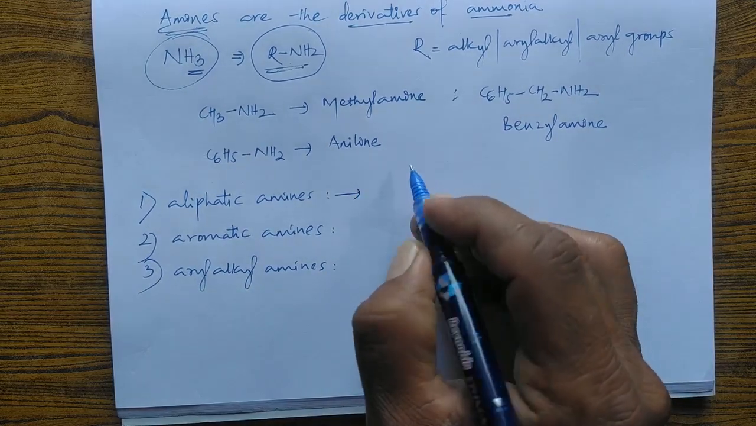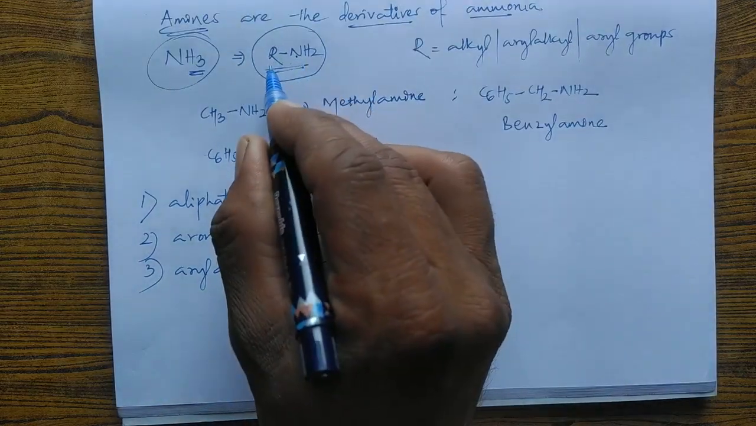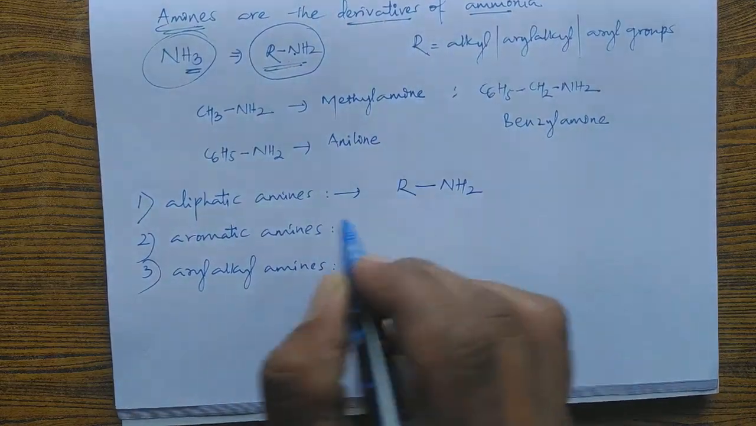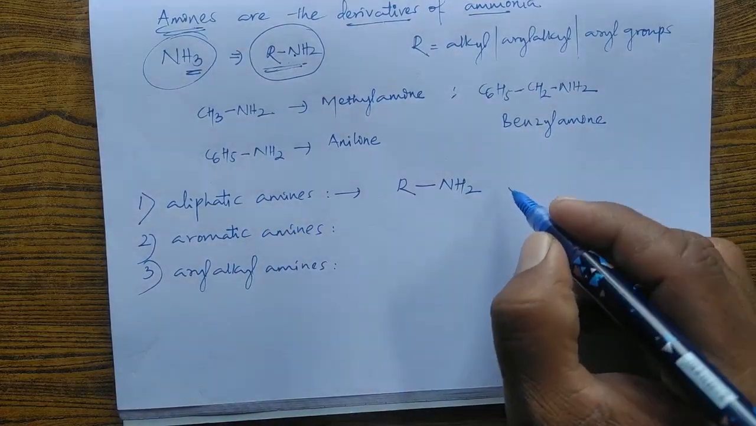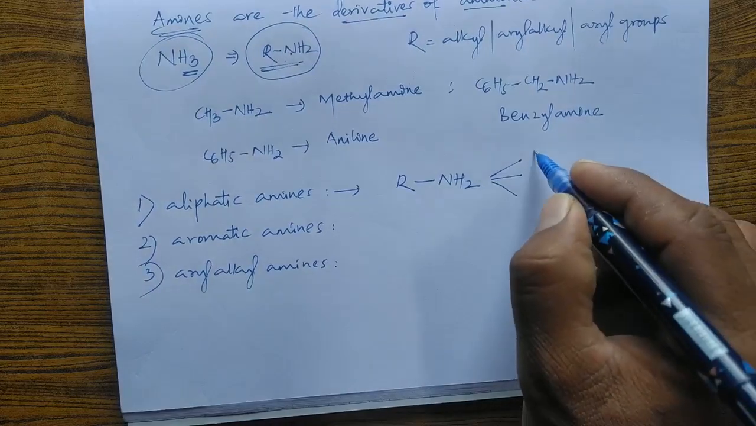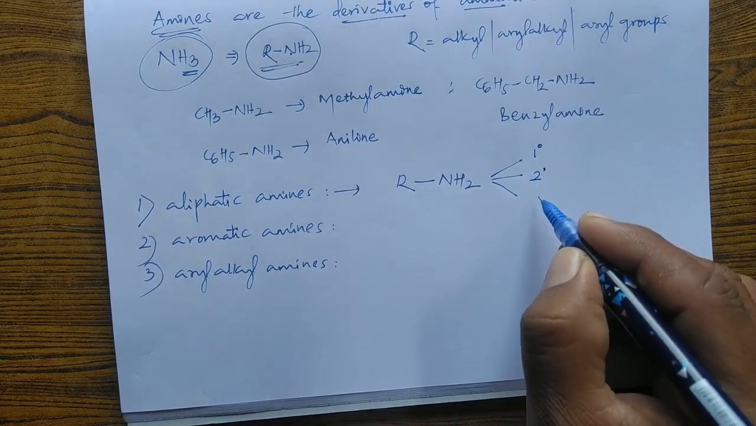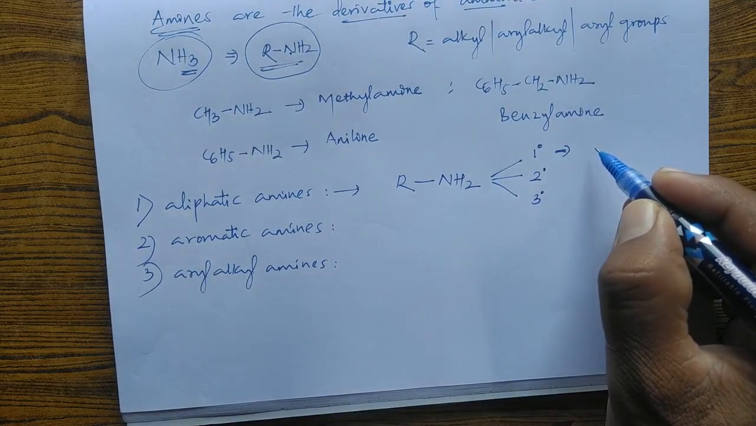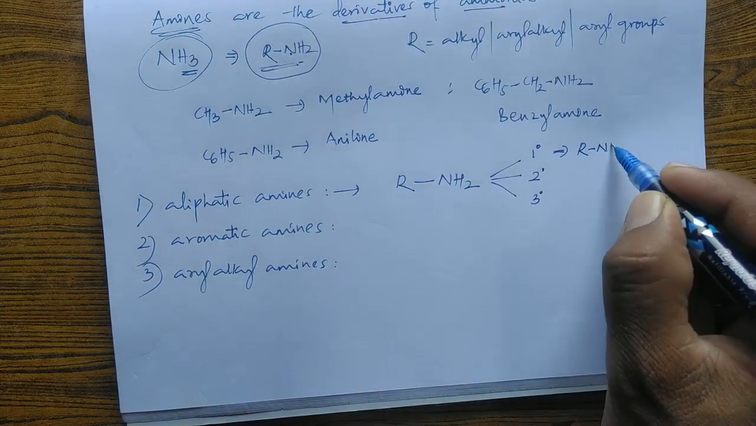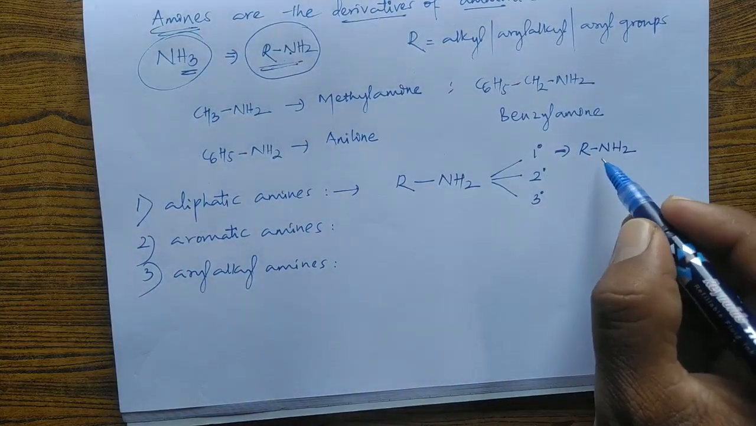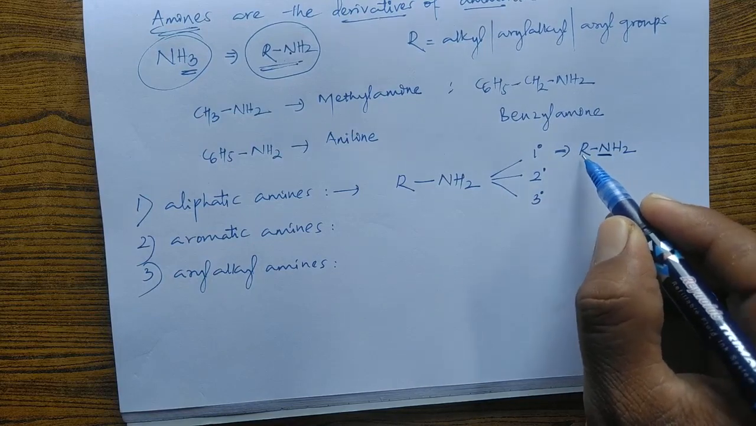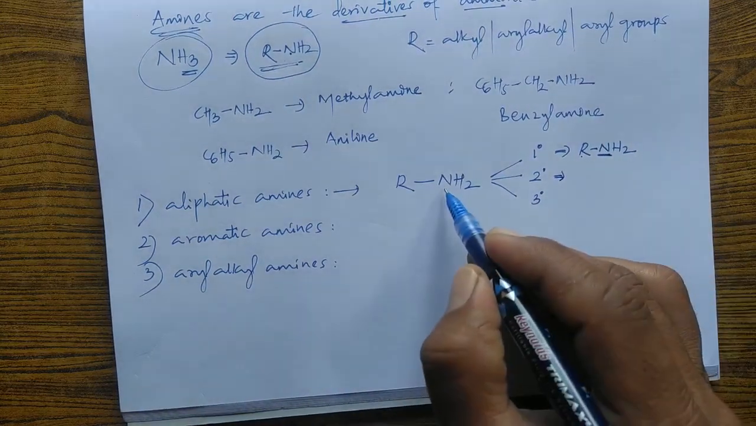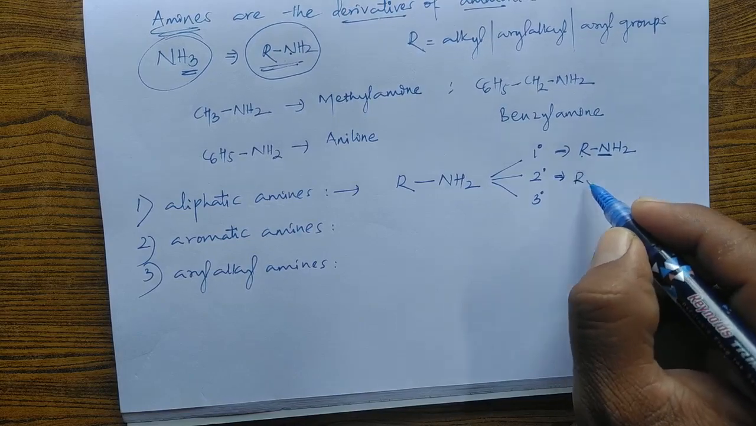Aliphatic amines are those in which the nitrogen atom of the amine is directly attached to the aliphatic chain. They are called aliphatic amines. Here we have different types of amines: primary amines, secondary amines, and tertiary amines. In primary amines, the nitrogen atom is attached to only one alkyl group, so they are called primary. In secondary amines, the nitrogen atom is attached to two alkyl groups.